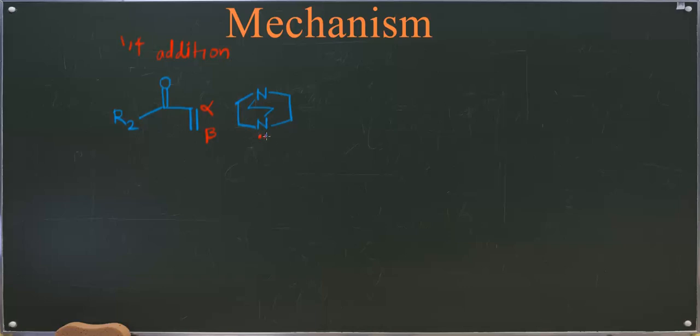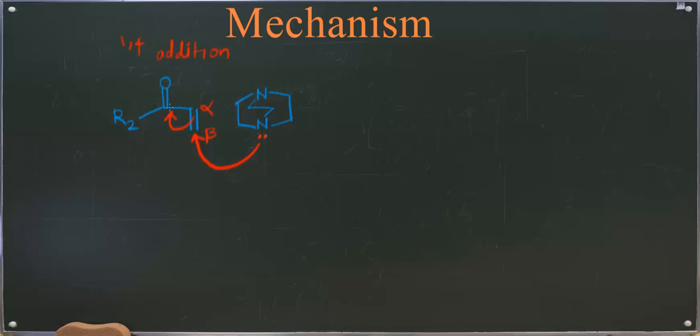This nitrogen lone pair will attack this beta carbon, so the pi electron density between this alpha carbon and beta carbon will shift in between the carbonyl carbon and alpha carbon.